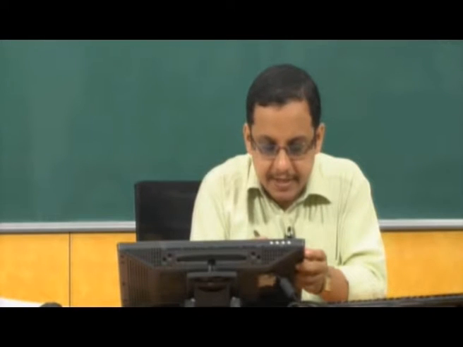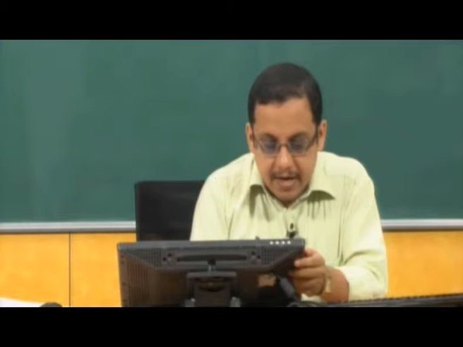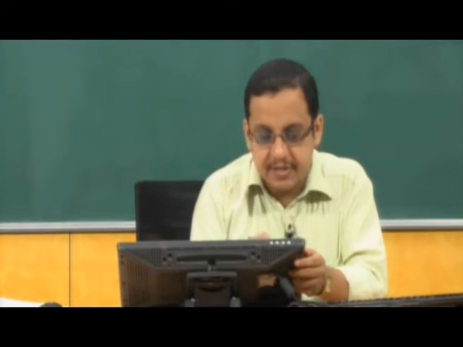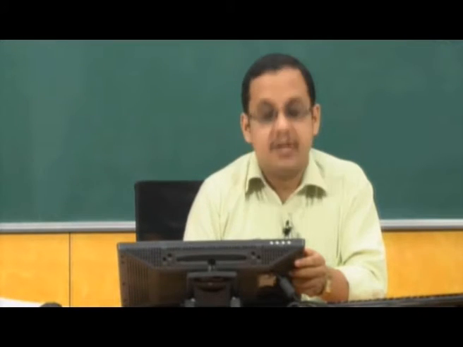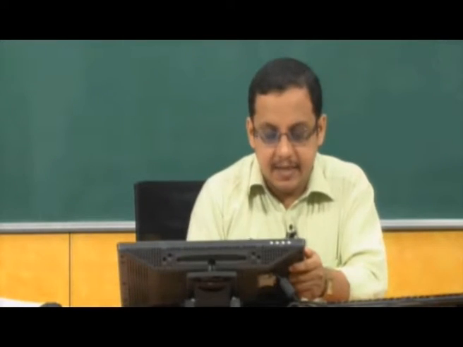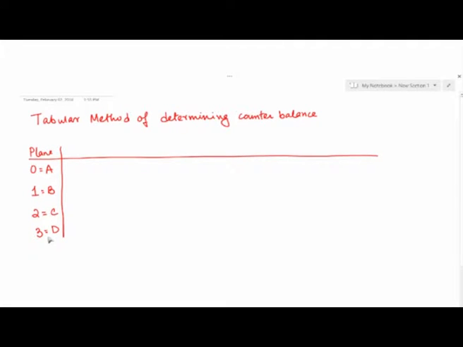Plane 0 corresponds to plane A, plane 1 corresponds to plane B in the problem, plane 2 corresponds to plane C, and plane 3 is designated as D. So there are 4 planes, 0, 1, 2 and 3. Everything is known about plane 1 and plane 2. There is some data missing about plane A and plane D, which is what we need to find.